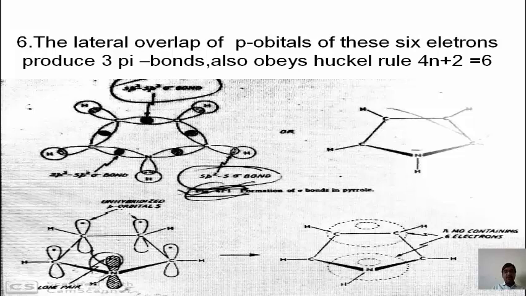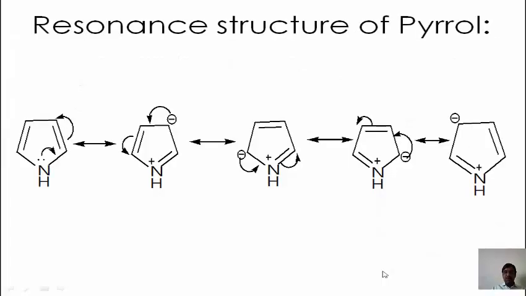And in case of aromaticity, the 4 carbon atoms combine with this lone pair of electrons of the nitrogen atom, forming the 6 electrons. Out of this 6 electron cloud, half of the electron cloud revolves above the plane and half of the electron cloud revolves below the plane.